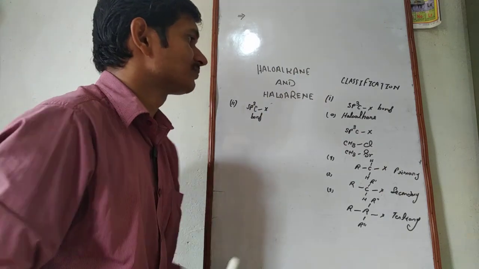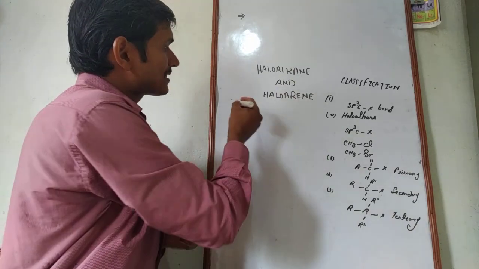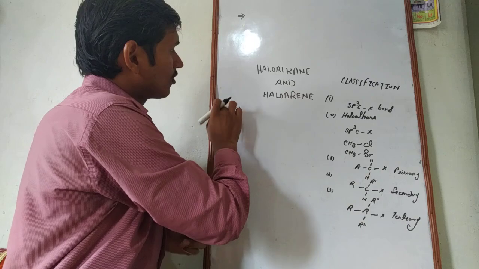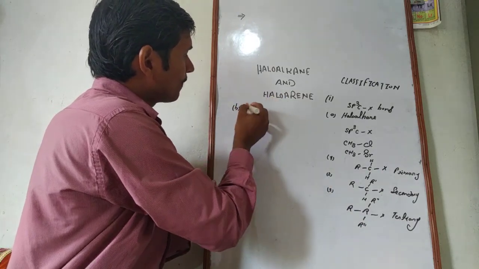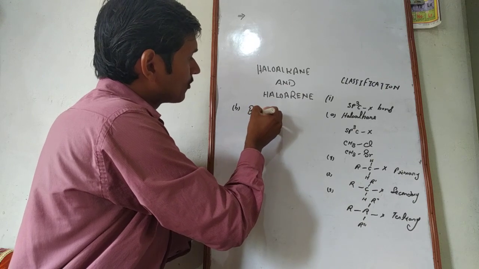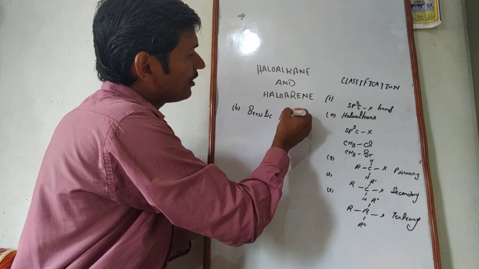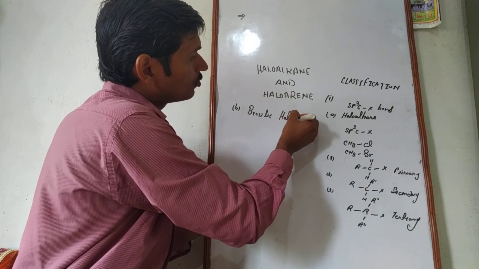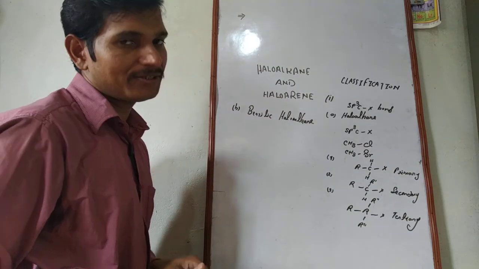The second one we should discuss is benzylic haloalkane or haloarene.